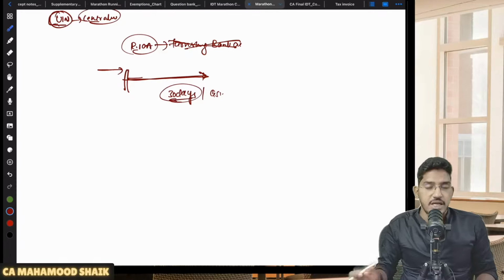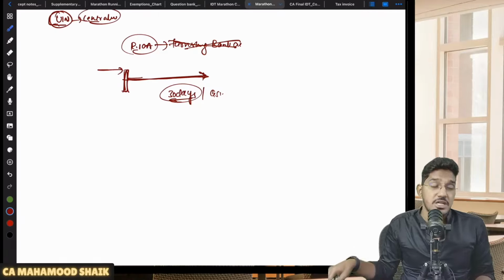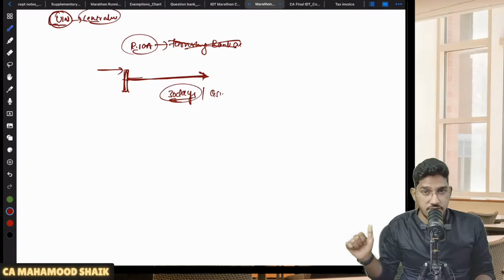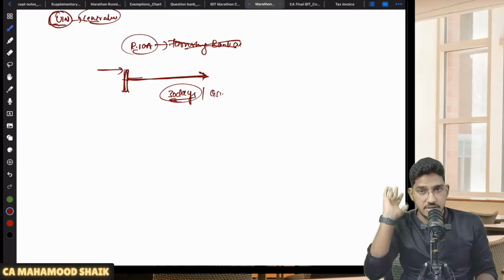So maximum within 30 days from the date of grant of registration, you can furnish your bank account details. Sir, what will happen if I get the registration certificate, but I did not furnish the bank account details within 30 days from the date of grant of registration certificate, then what will happen? Then your registration will be liable to be cancelled.